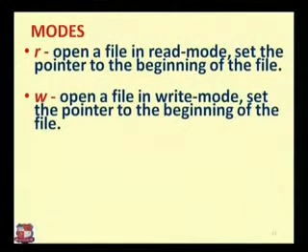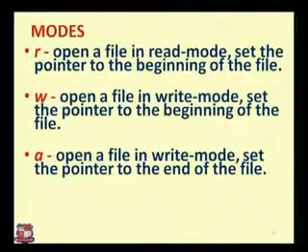Then w opens a file in write mode and sets the pointer to the beginning of the file, but it is different in that when we are continuously writing characters, the pointer will advance as we write something onto the file. Suppose I am writing a particular sentence in write mode, the pointer fp will move forward to track how many letters I have already written. Then a means open a file in append mode and set the pointer to the end of the file.